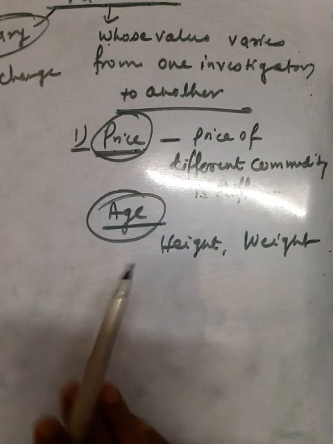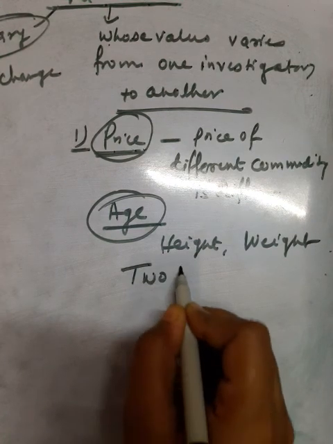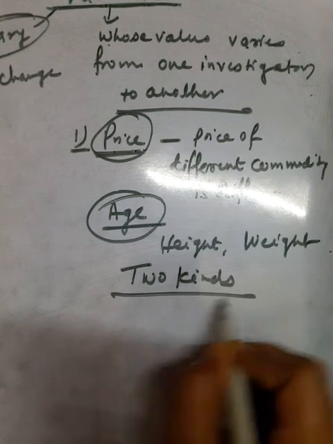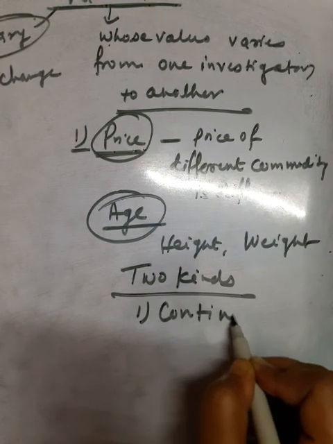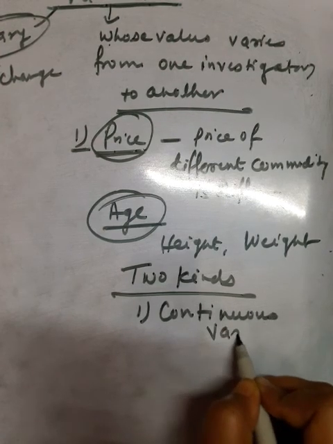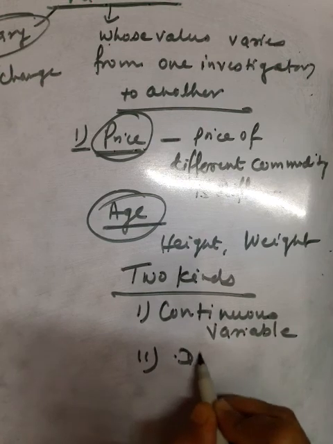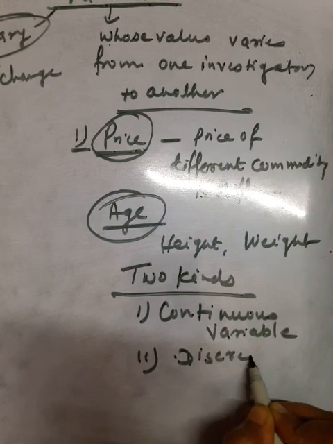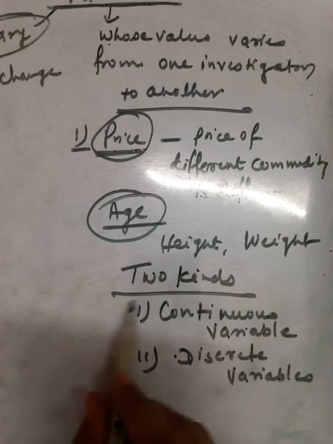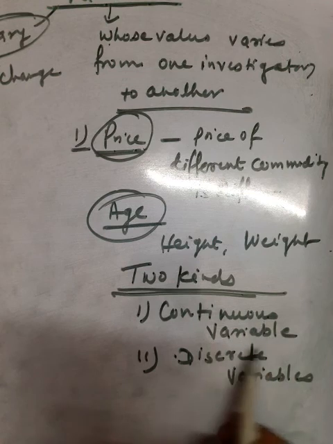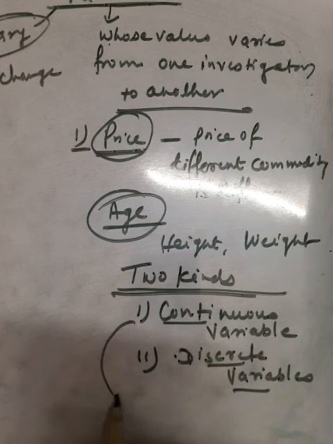Okay, now the types of variables. There are two kinds of variables. The first one is continuous variable, and the second one is known as discrete variable. First I will discuss what is a continuous variable.